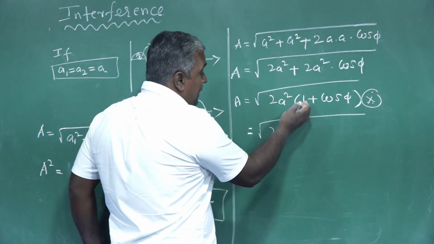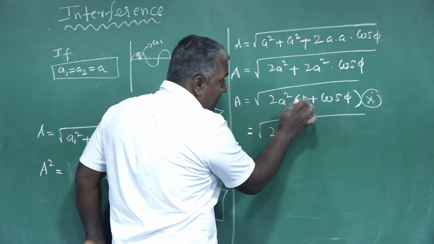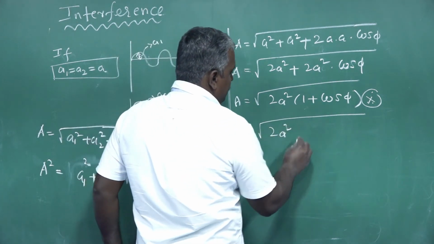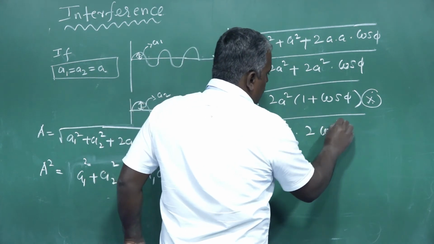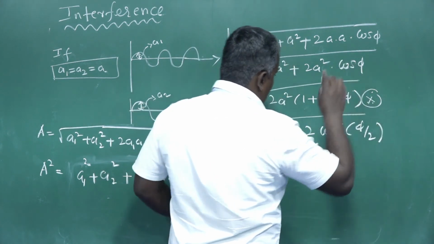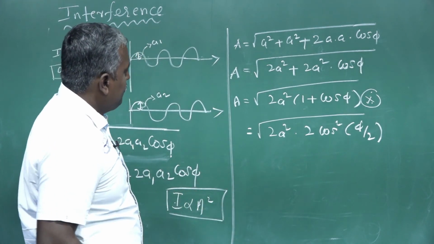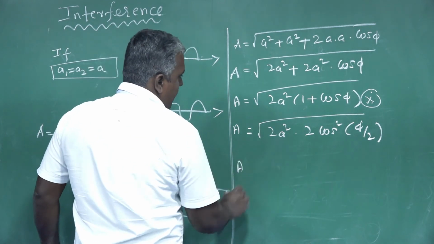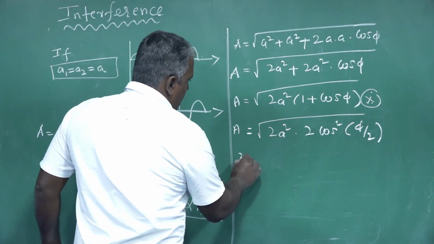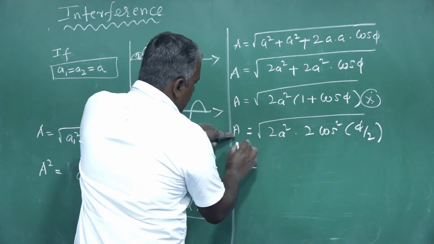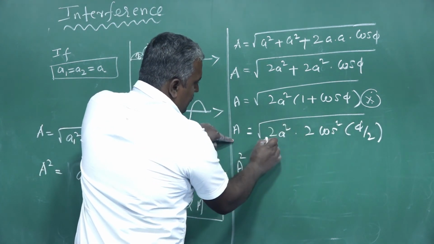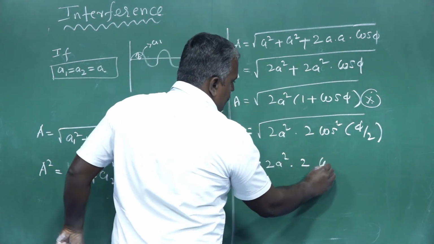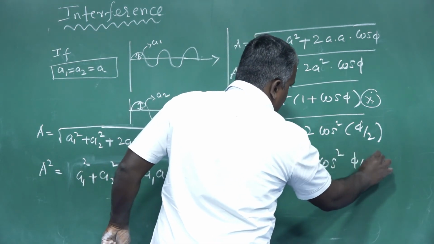Now we can write, after this step directly with the help of trigonometric formulas, 2A square into 2 cos square phi by 2. Or A square is equal to 2A square into 2 cos square phi by 2.